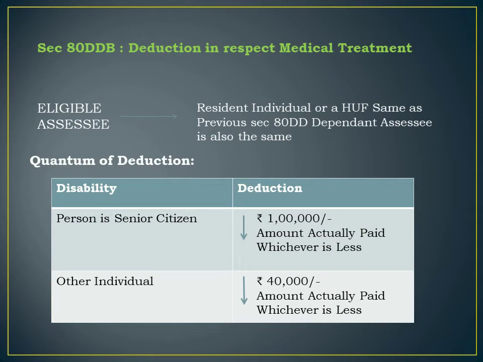Okay. Here is the quantum of deduction allowed. If the person is a senior citizen, then he can claim rupees 1 lakh or the amount actually paid, whichever is less. For other individuals, it is rupees 40,000 or the amount actually paid, whichever is less. Here it is not a lump sum deduction. It is based on the expenditure made by the assessee. Maximum 1 lakh or 40,000 is allowed, as the case may be.